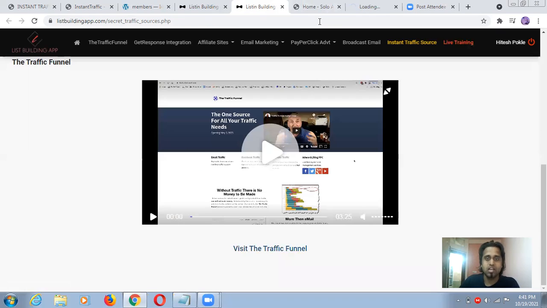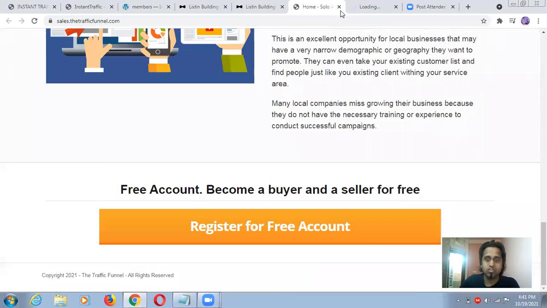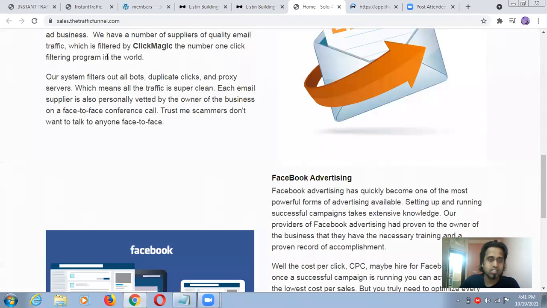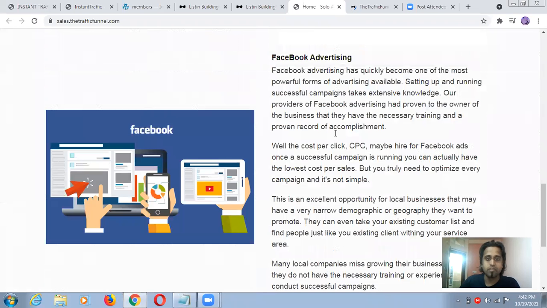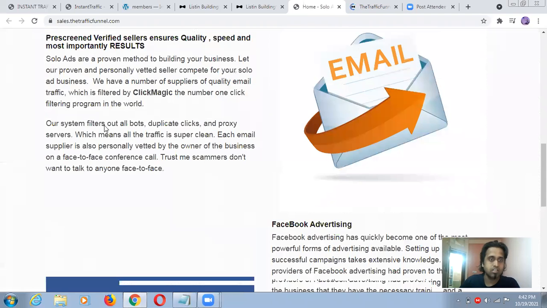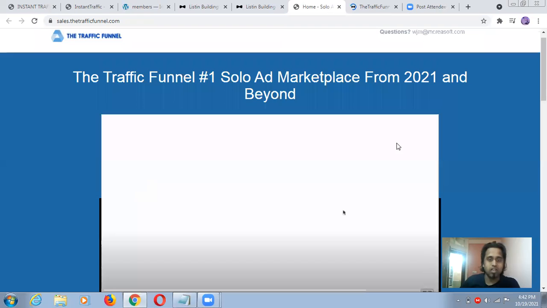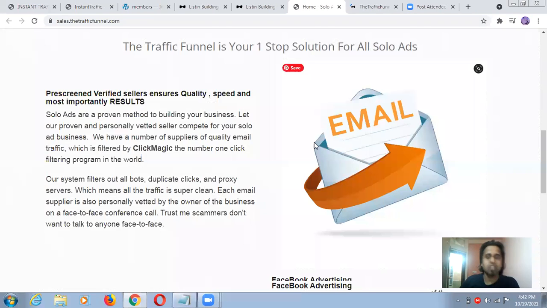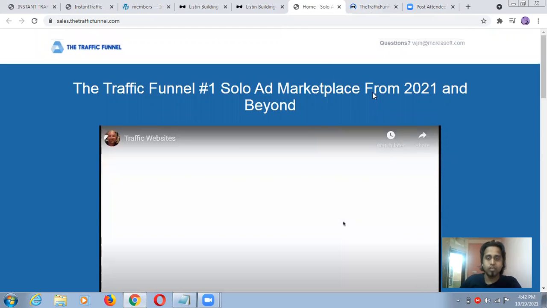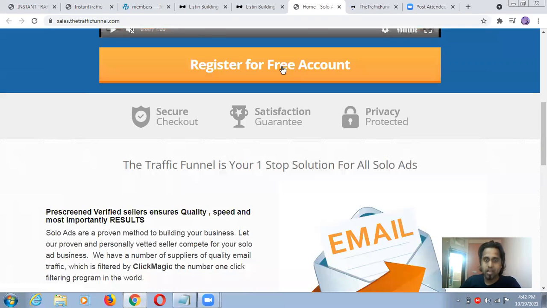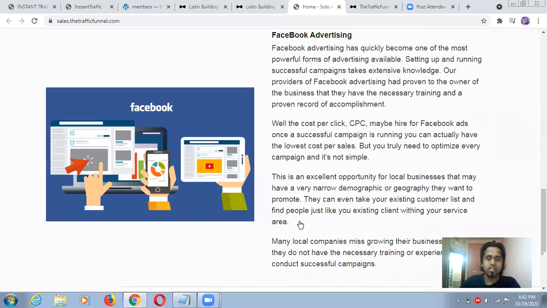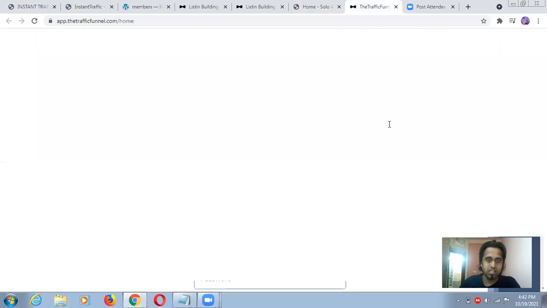I'm just closing this one because I already showed you. Just read all this, guys. See, Facebook advertising, and there is too much knowledge available here. I'm not able to show you each and everything because it will take too much time, guys. I'm just repeating again: I clicked on this button which is available here also, and this one is coming in front of you.